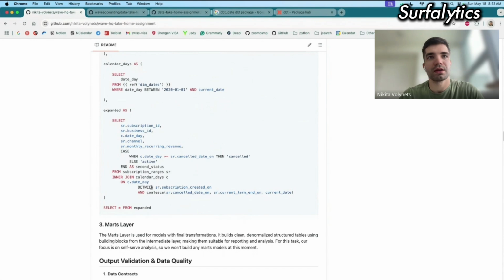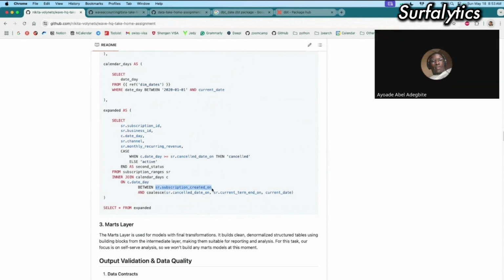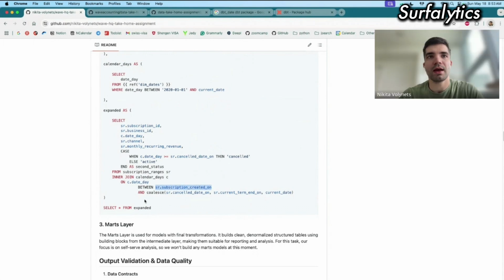The logic is, please use a between: the created date of the subscription, and the last date should be the cancel date if the customer churned, or if all these fields are blank, just use the current date, and that's it.